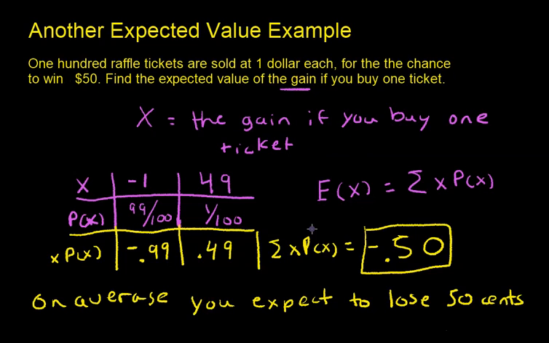But say you like to play this lottery a lot. On average, if you played this lottery all the time, sometimes you would win, sometimes you wouldn't. Sometimes you get the $49, but a lot of the time you'd end up with minus $1. What we just calculated is that on average, you should expect to be losing money. You should expect to be losing 50 cents.